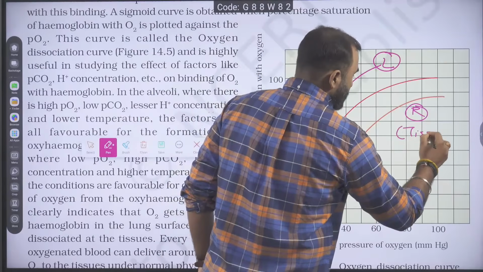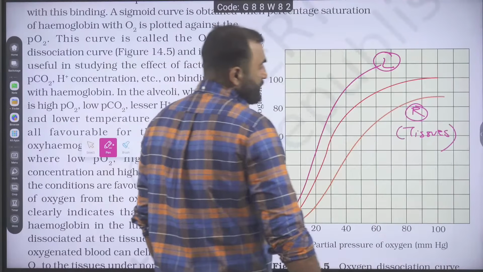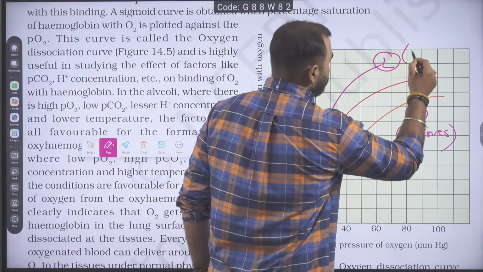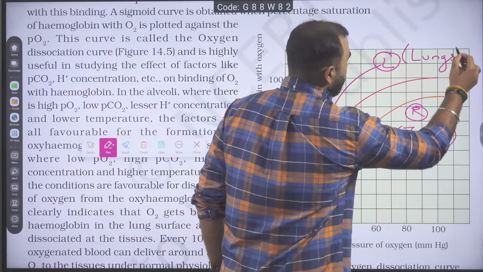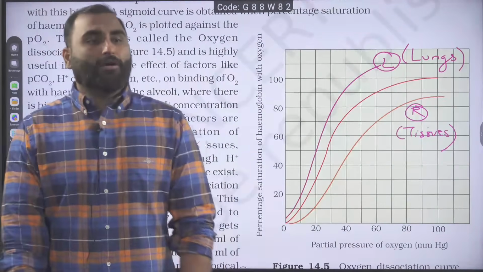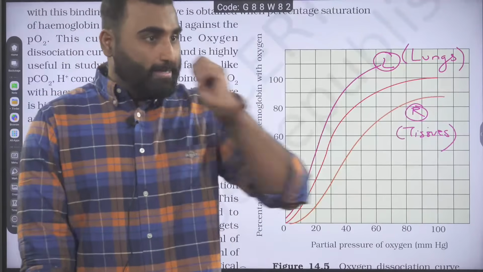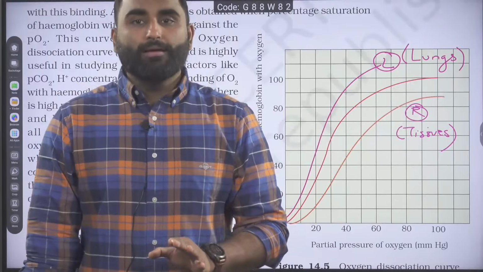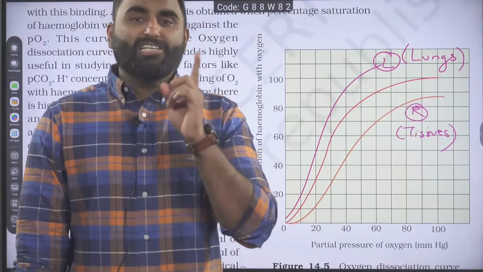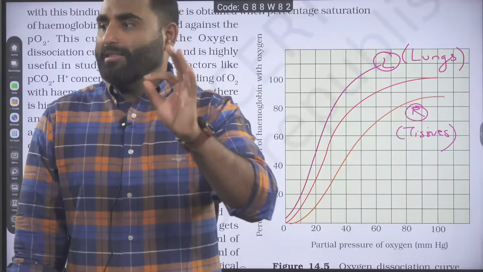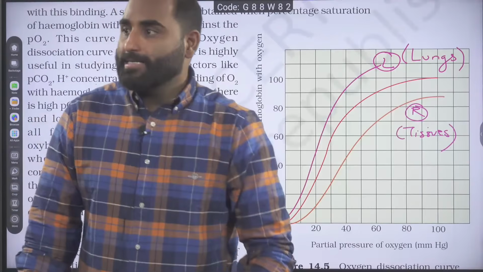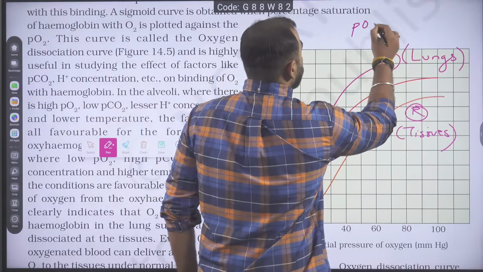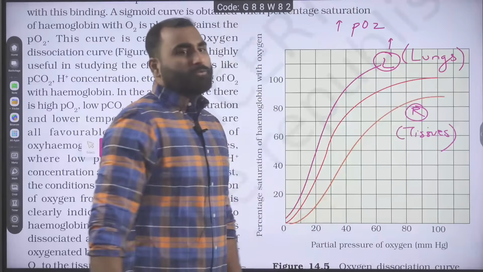Where is the rightward shift occurring, guys? The rightward shift occurs at the tissues, and the leftward, L for left, L for lungs, okay? So the diagram which is shown is a leftward shift only. In the lungs, what are the conditions? In lungs, there is high partial pressure of O2.